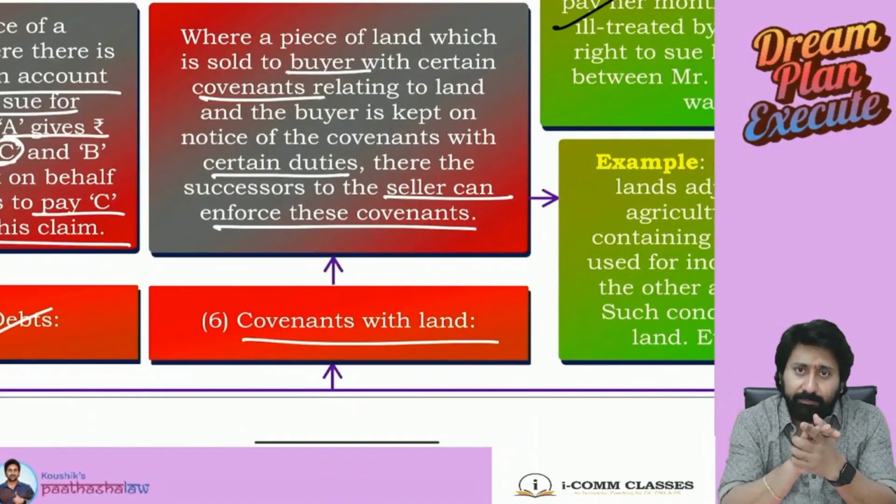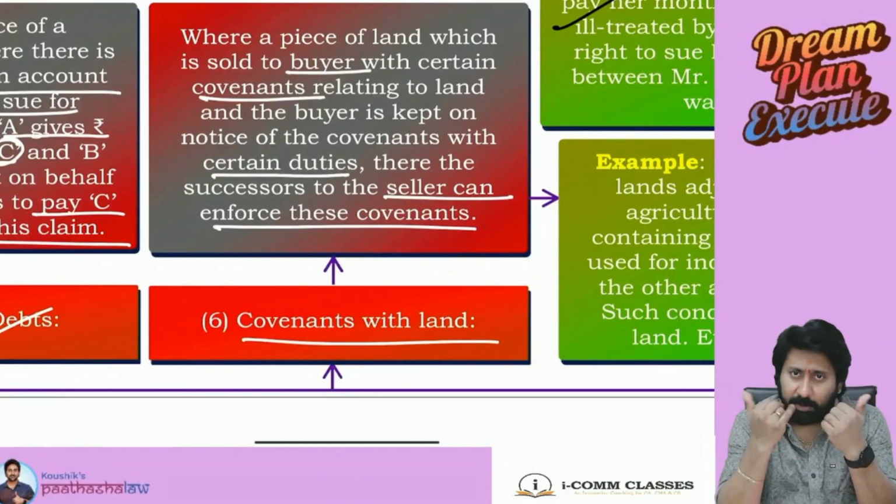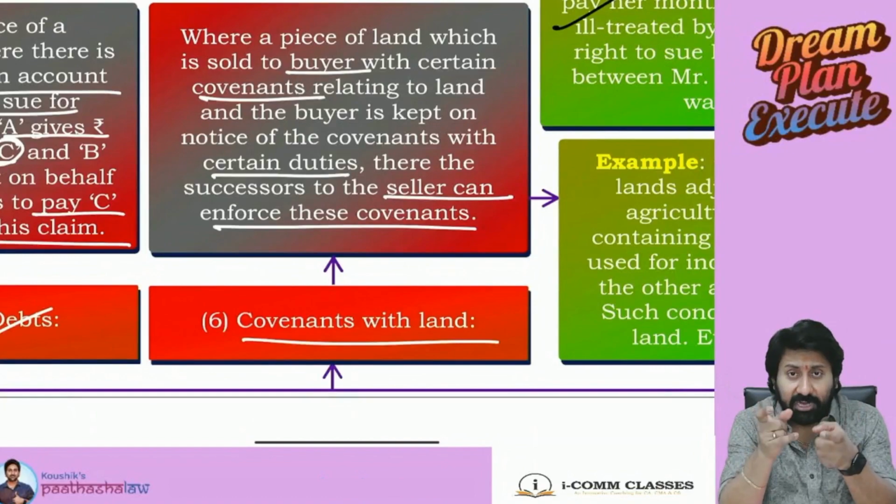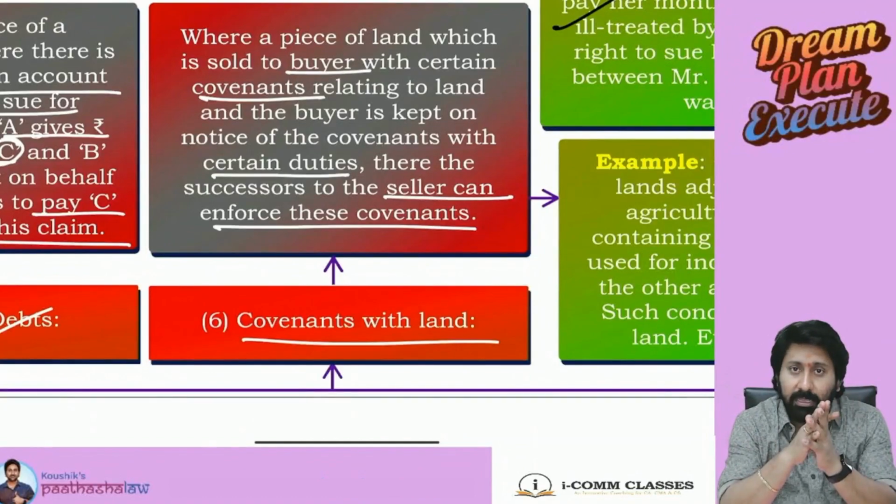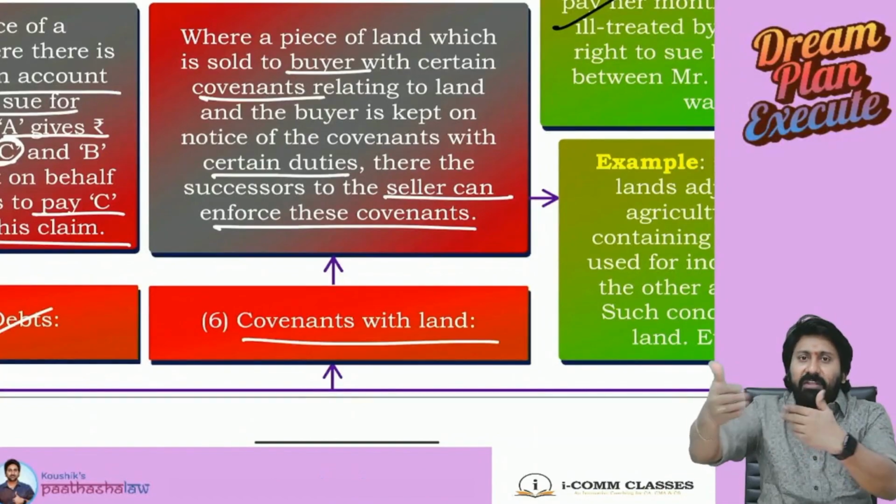Entered into agreement. Okay? A sold property to B. Okay, A sold property to B, saying that on the terms and conditions, this 20 square yards belongs to my children. Over. Children don't know about it. It is just an agreement between A and B.